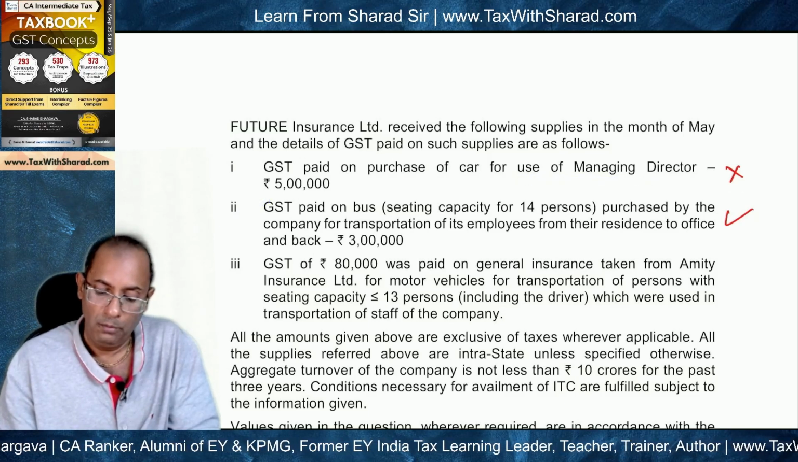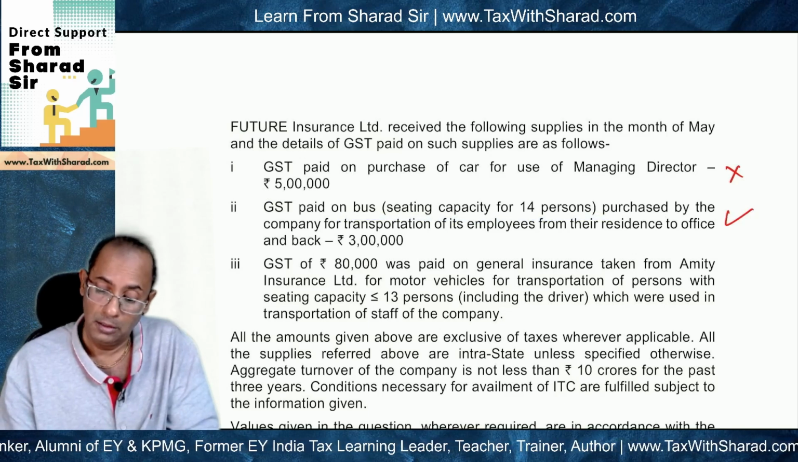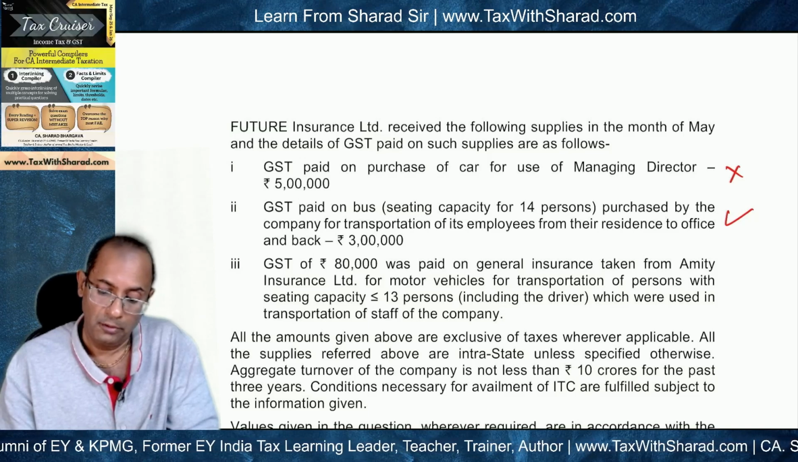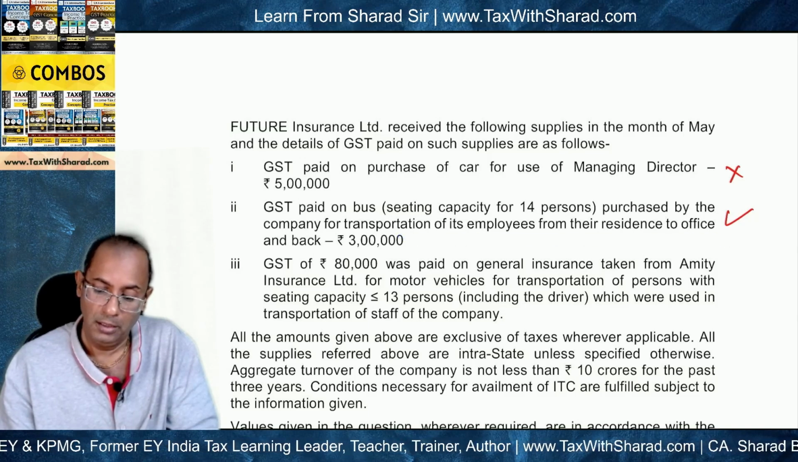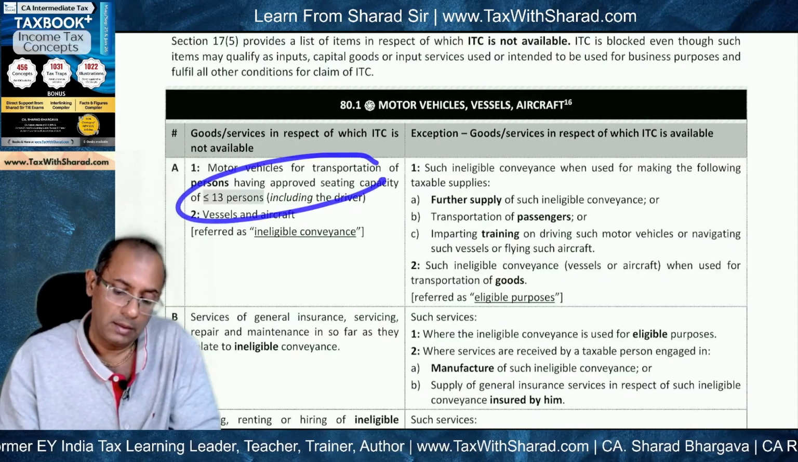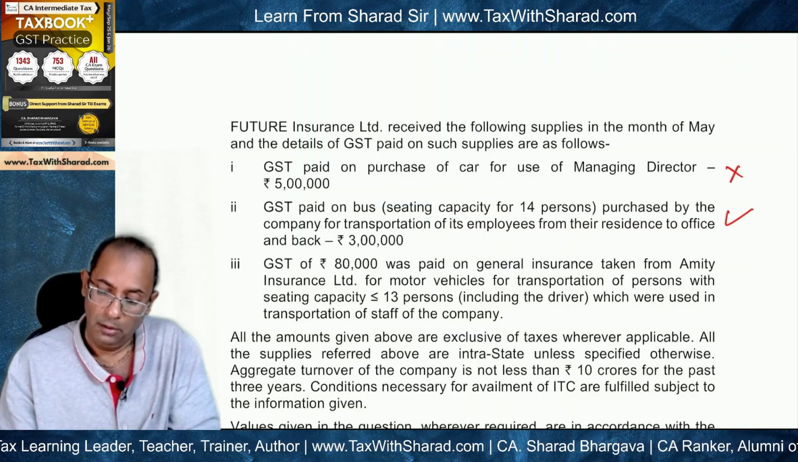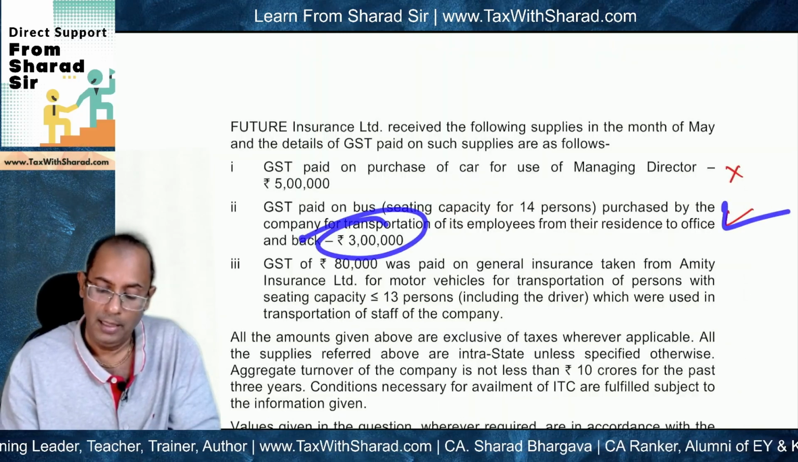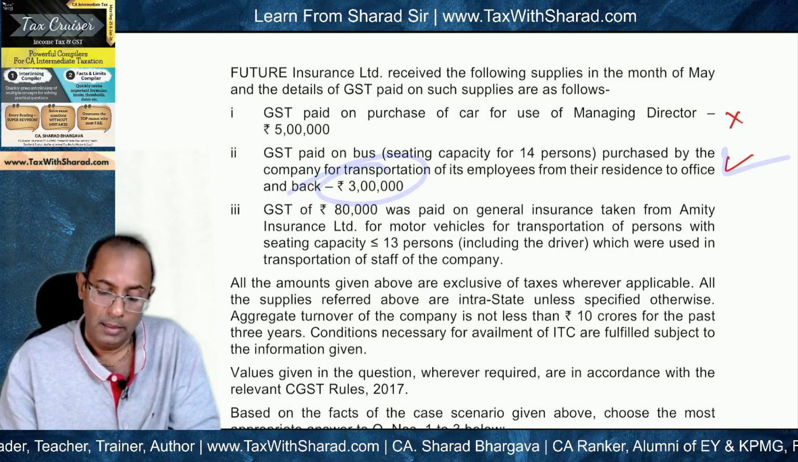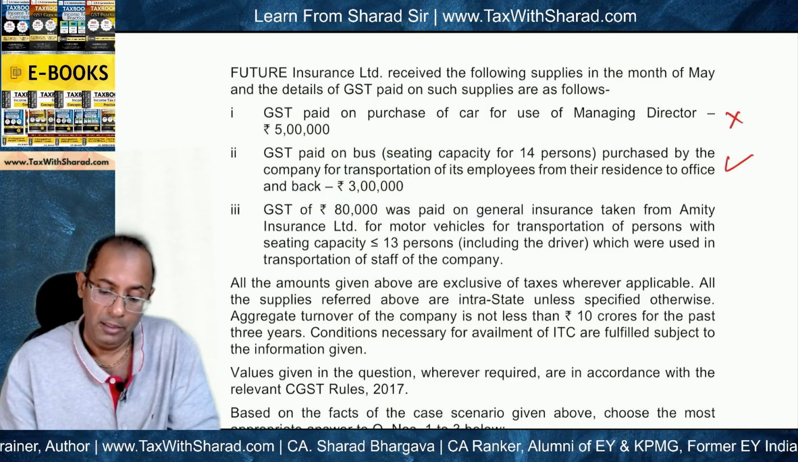Second is GST paid on bus seating capacity for 14 persons, so it is exceeding 13 persons, purchased by the company for transportation of its employees from the residence to office. Since the capacity is more than 13 persons, therefore ITC will not be blocked, ITC will be available, so 3 lakh will be available.